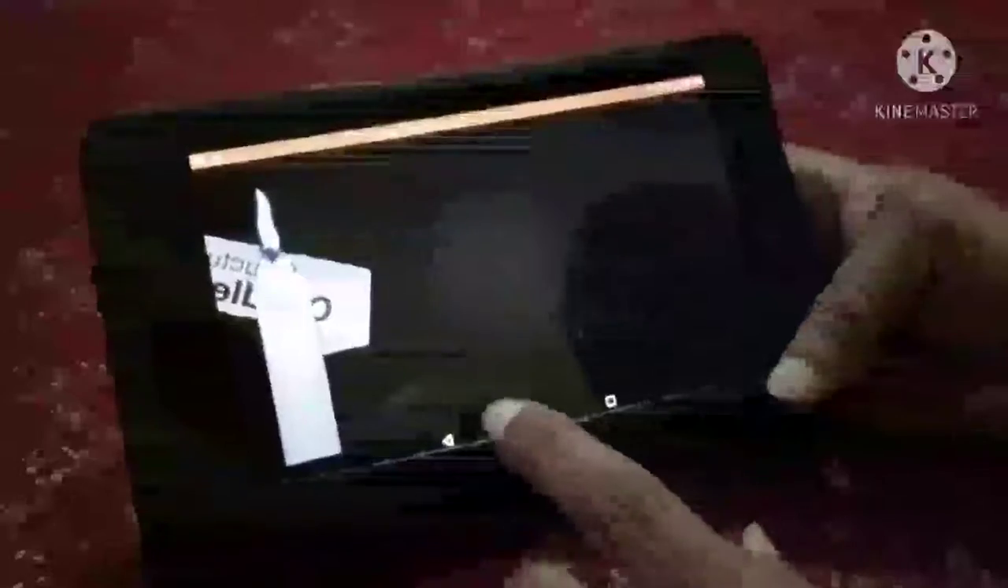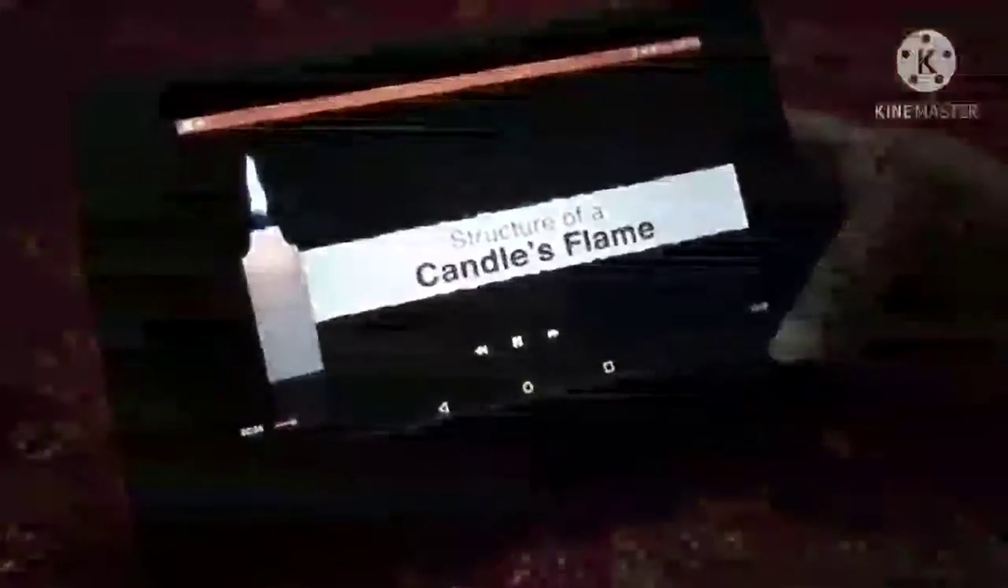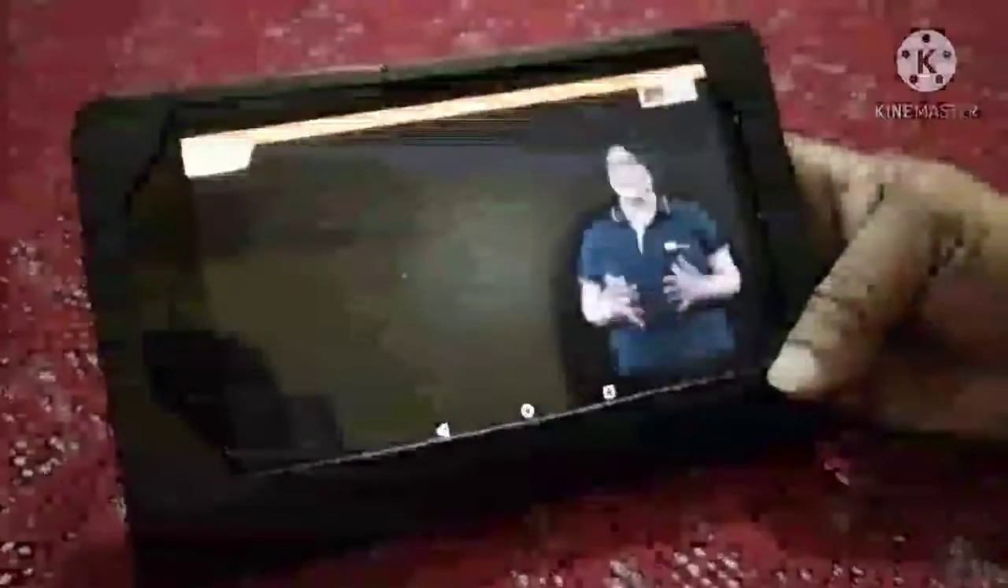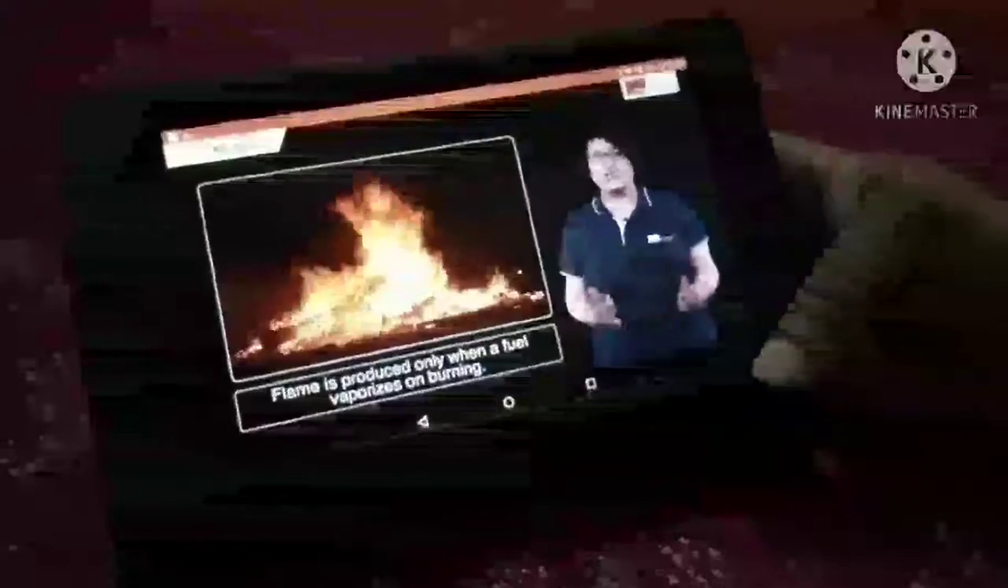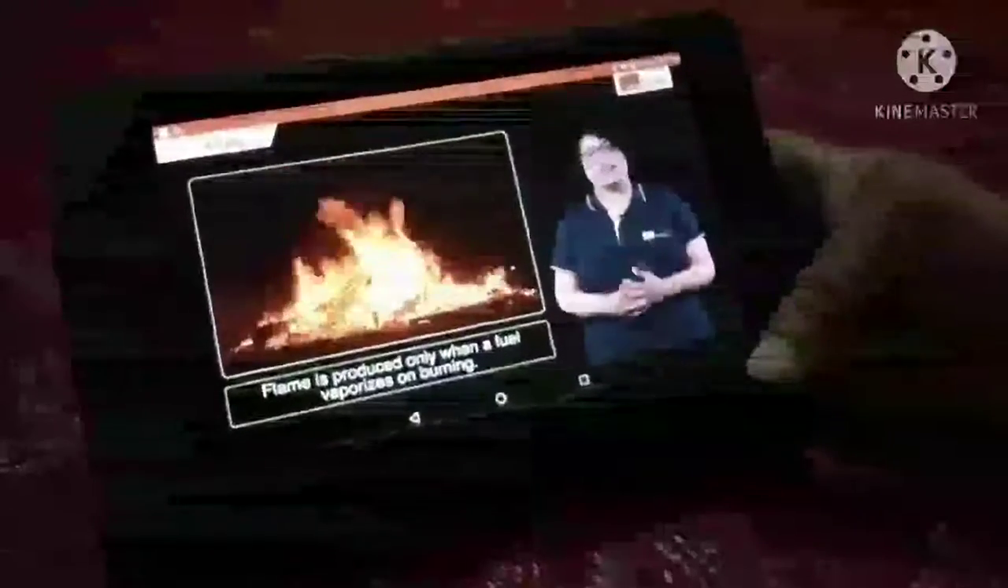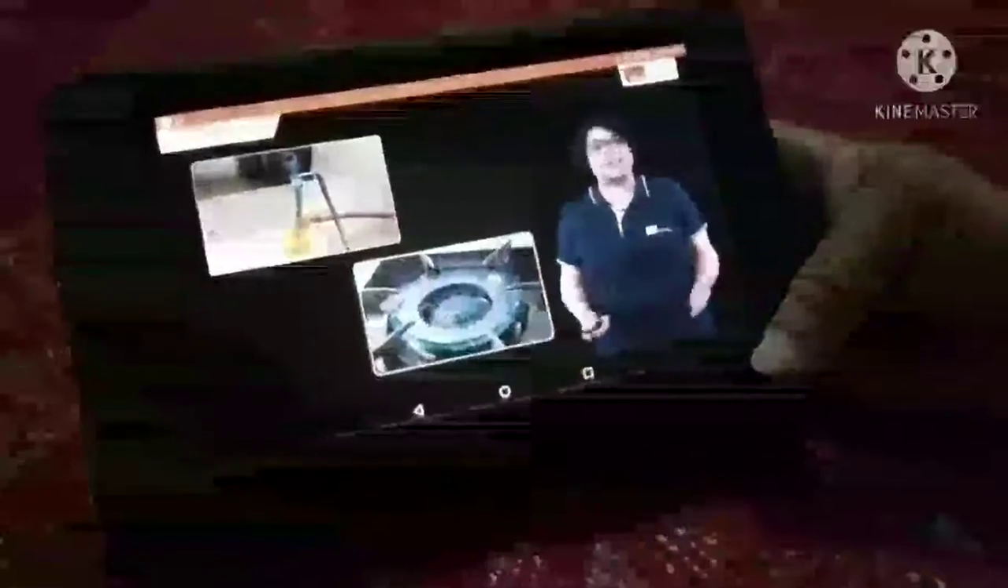Through this CRL, we will learn about the parts of a candle flame. Structure of a candle's flame. Hello students. We already know that a flame is produced only when a fuel vaporizes or burns. But did you know that different substances burn with different colored flames?